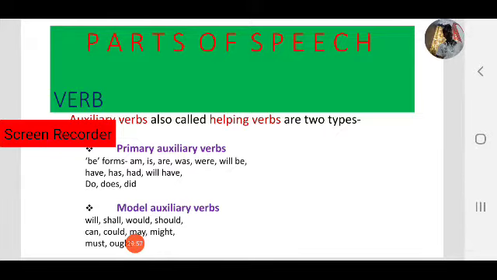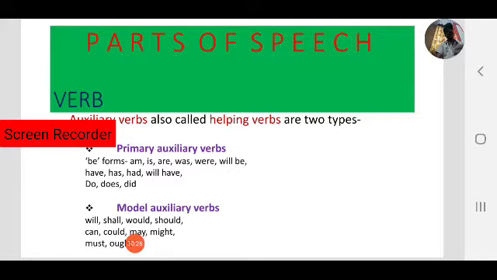What was my state a few years ago? I was a student. What is my state now? I am a teacher. I was a student a few years ago. Now I am a teacher. What will be my status in future? I will be a writer. So in these three sentences, observe the verbs. What are the verbs? All be forms: was, am, and will be. These are be forms.